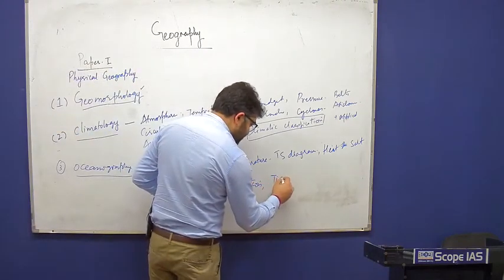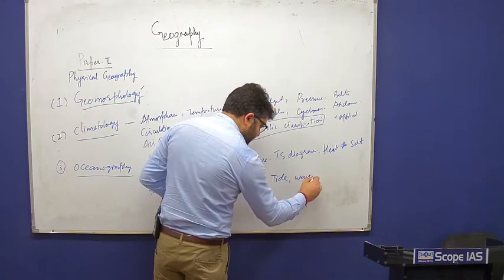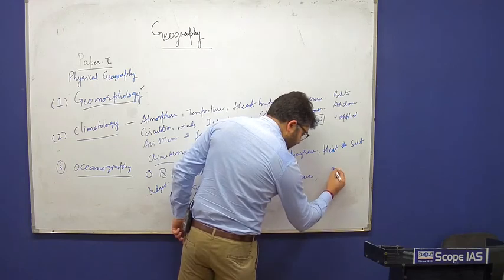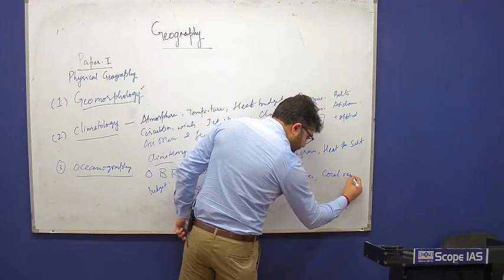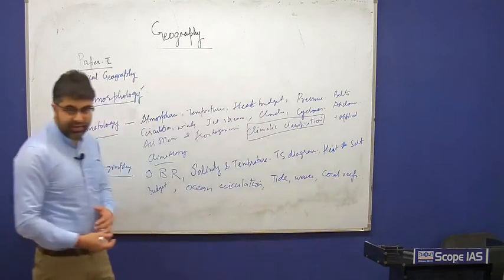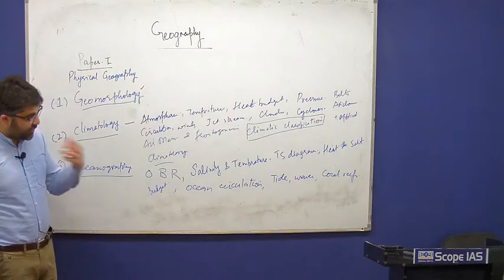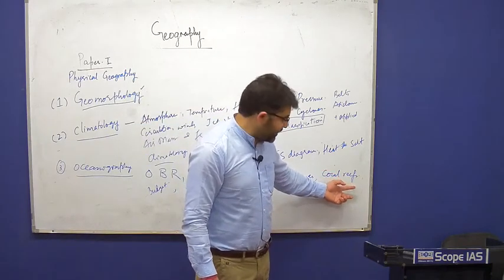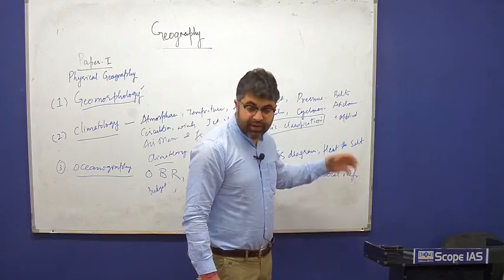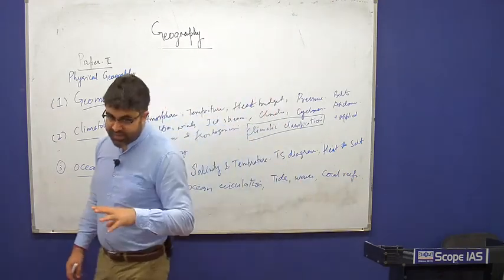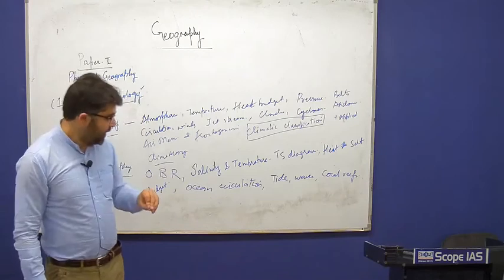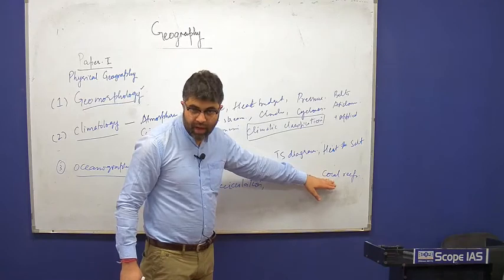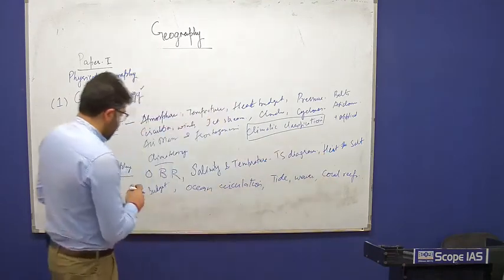Then apart from this, tides and waves, which are a part of ocean circulation, there's a topic of coral reefs. We all know corals are marine organisms, and the geomorphic structure that they form by the accumulation of calcium carbonate and dead corals along with mollusks is called a reef. So we need to understand the different types of reefs, how they are important for human habitation, and the distribution of corals. And there are some theories related to this.